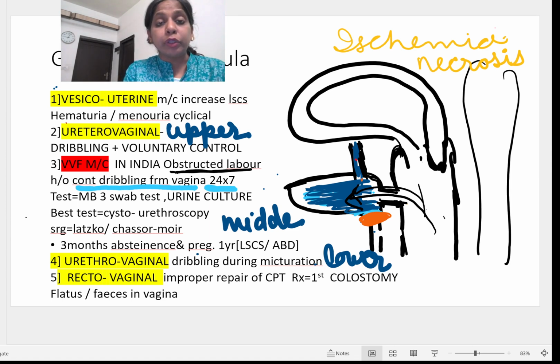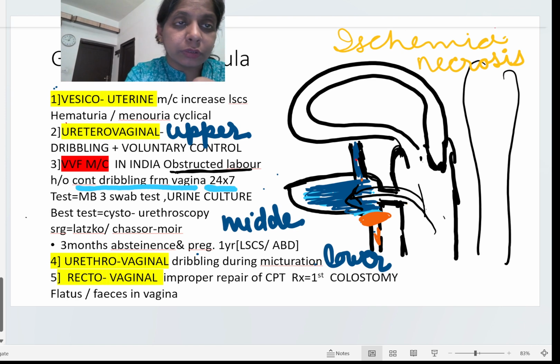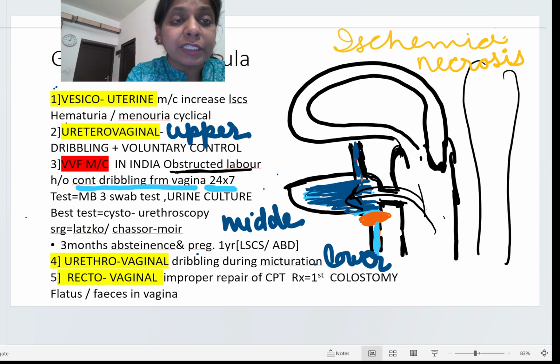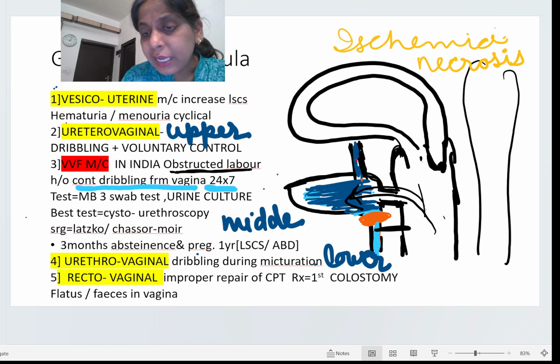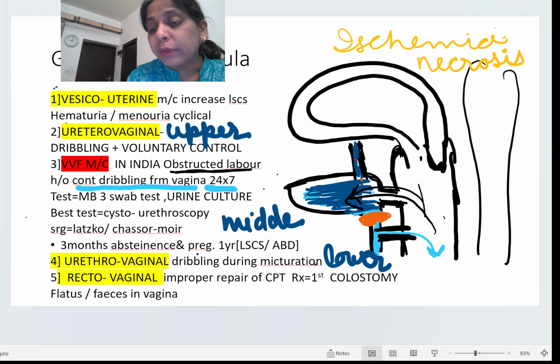And in the urethrovaginal fistula, as you all know, the urine comes into the urethra only during micturition. So if a patient has a urethrovaginal fistula, then urine is going to come into the vagina only during micturition.